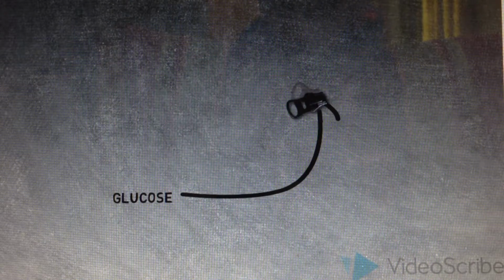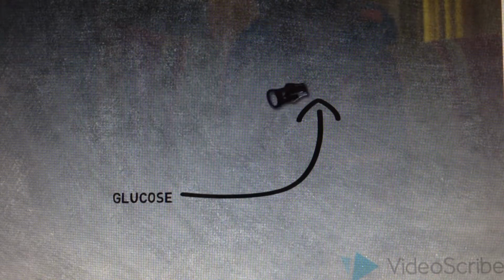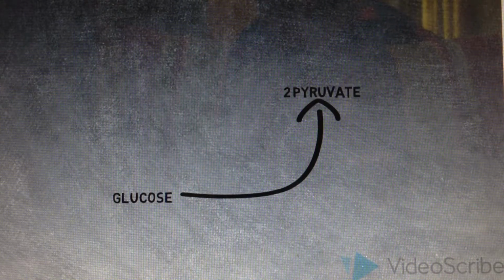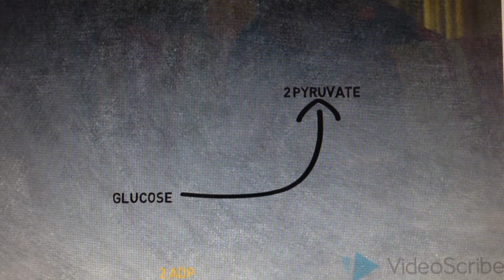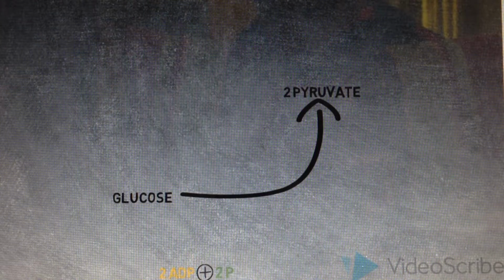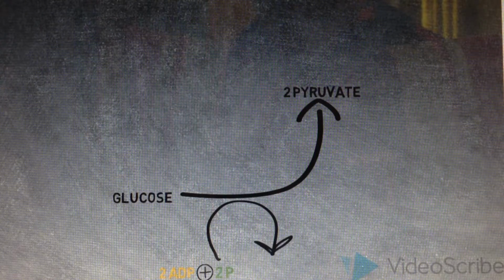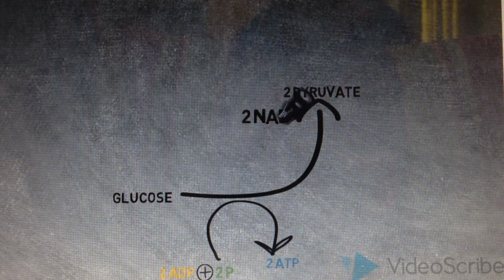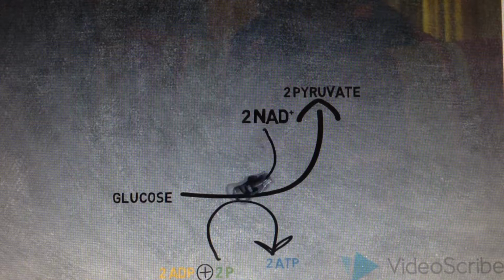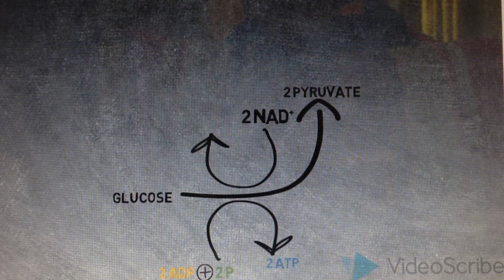Here is a visual about lactic acid fermentation. It begins with the glucose molecule. The glucose molecule is converted to 2 pyruvate as part of glycolysis. The chemical reaction makes 2 molecules of ATP. This reaction could not have happened without oxidation. A pair of NAD plus, an electron carrier, is used in glycolysis, and it helps energy from glucose to pass along. The NAD plus gets turned into NADH.